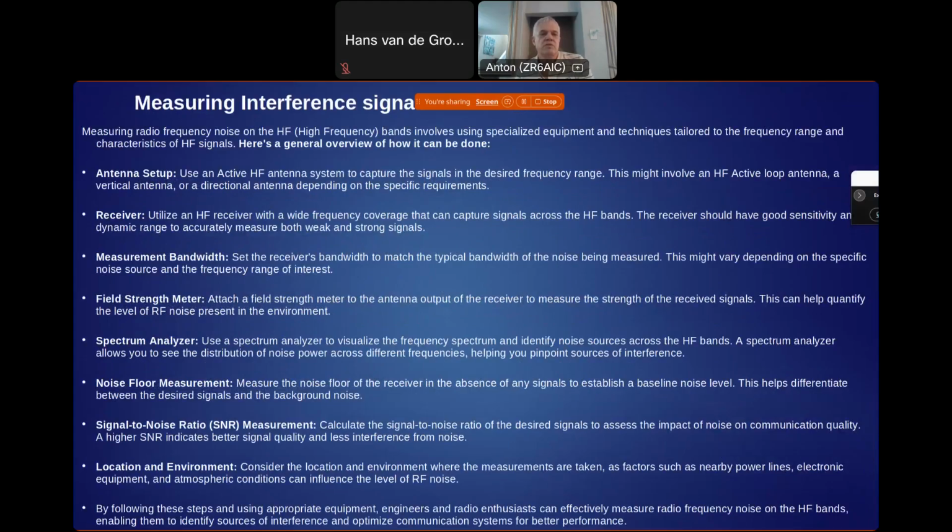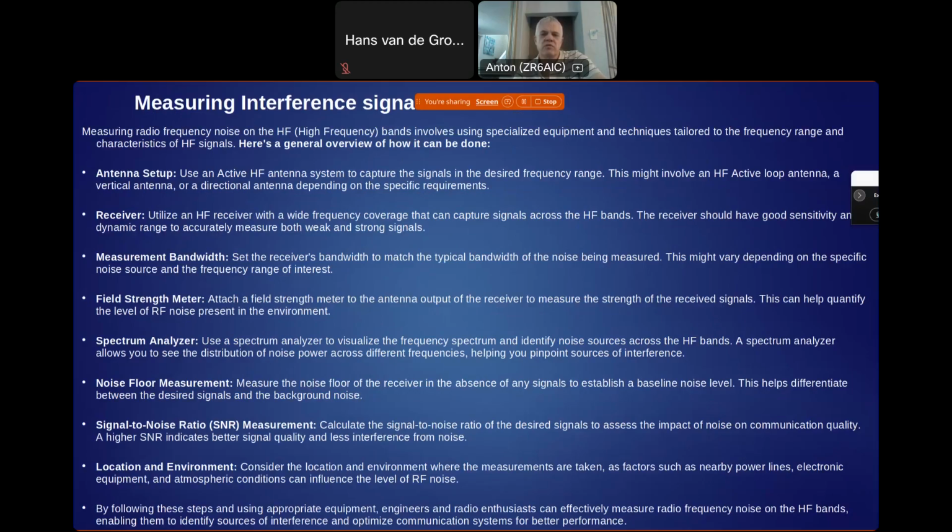Measuring radio frequency noise on the HF band involves using specialized equipment and techniques tailored to the frequency range and characteristics of HF signals. And here's the overview. Antenna setup: use an HF antenna system to capture the signal in the desired frequency range.